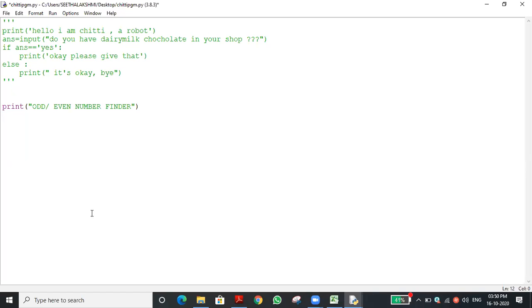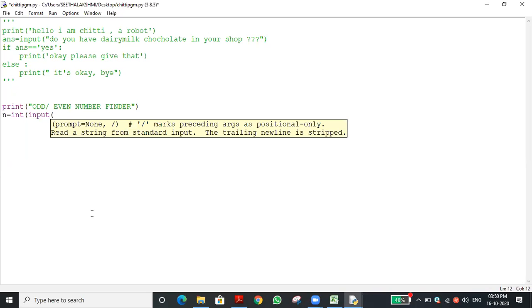Int of input of. We need one variable to store the value we are receiving. N equal to int of input of. I have to pass the message, right?